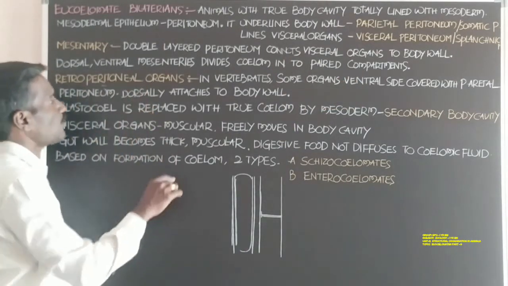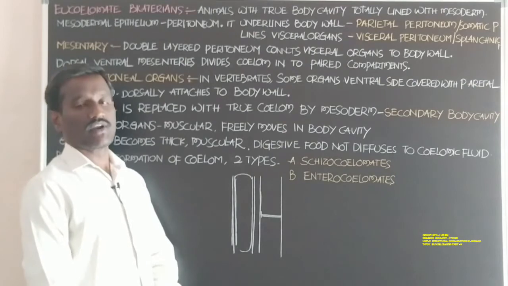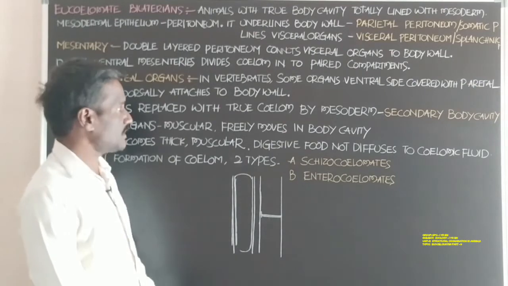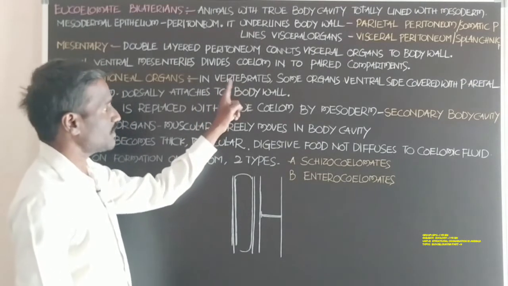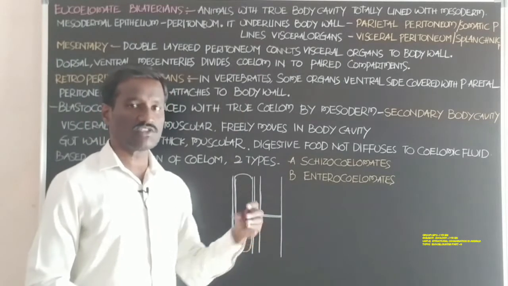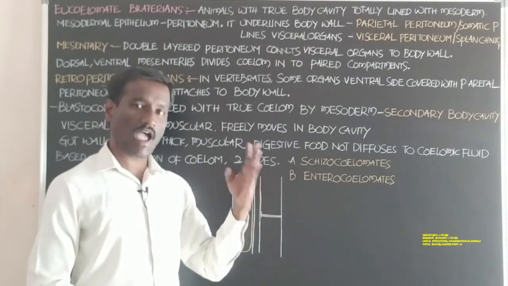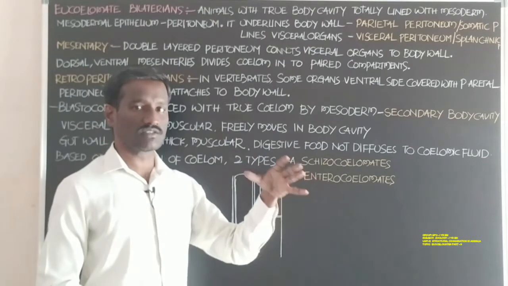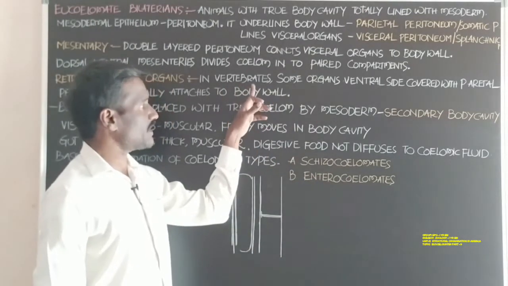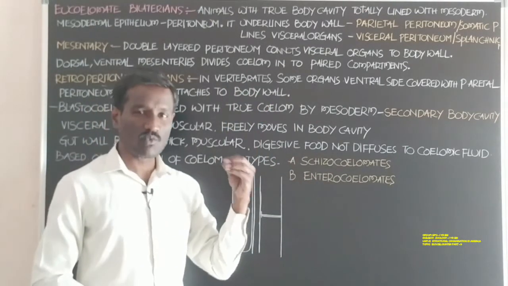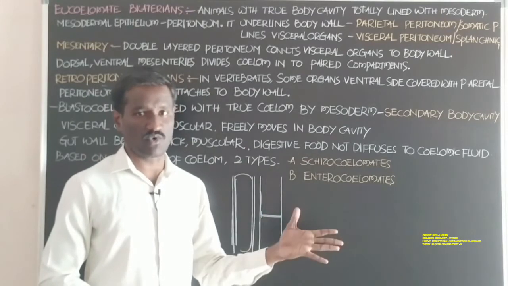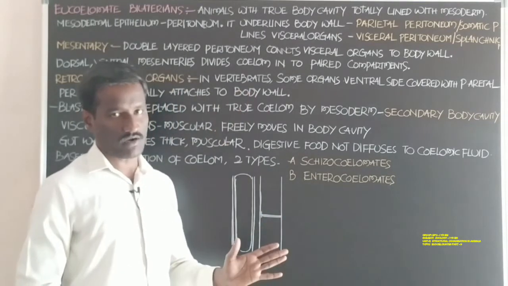Next, retroperitoneal organs. Retroperitoneal organs, that means, students, in vertebrates. Vertebrates means from the fishes to the mammals: fishes, amphibians, reptiles, birds, mammals. These are vertebrates having a vertebral column or backbone at the dorsal part.